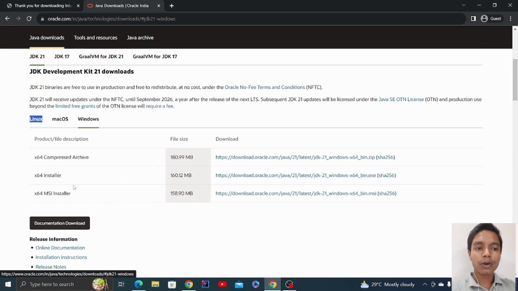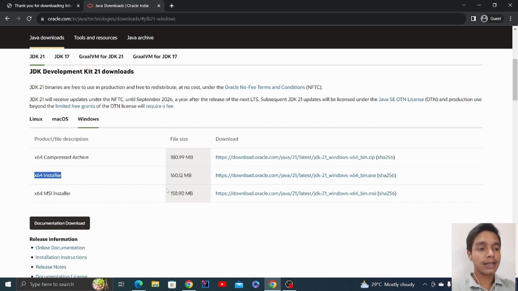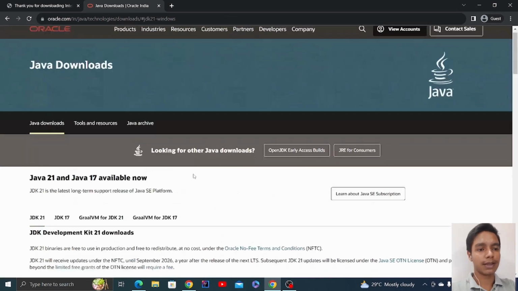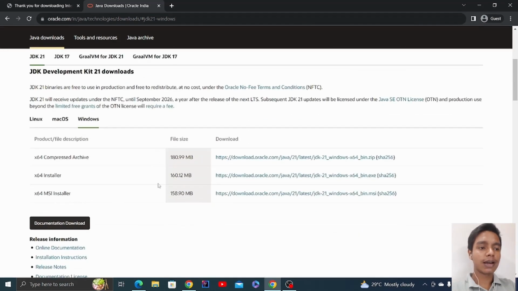You have to download as per the bits your system contains, and you just click on the link. Right now the JDK version is 21. You need to download the latest version, and you're pretty much done. You just download it and install it.